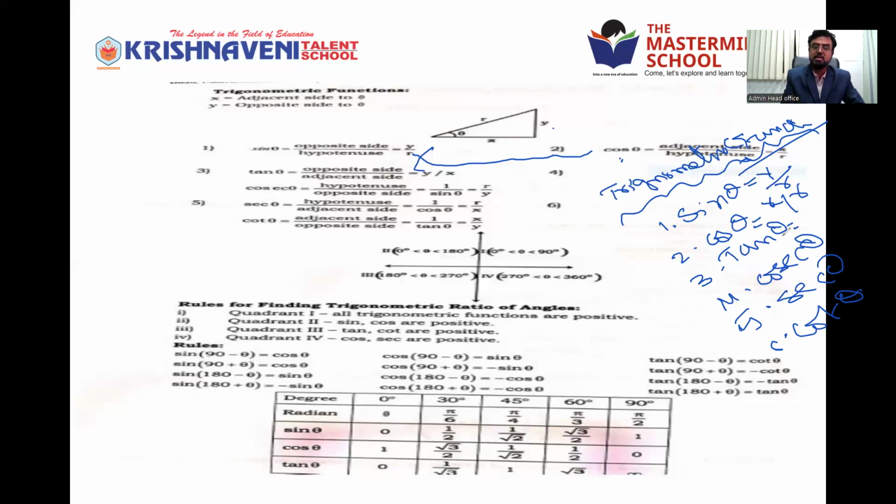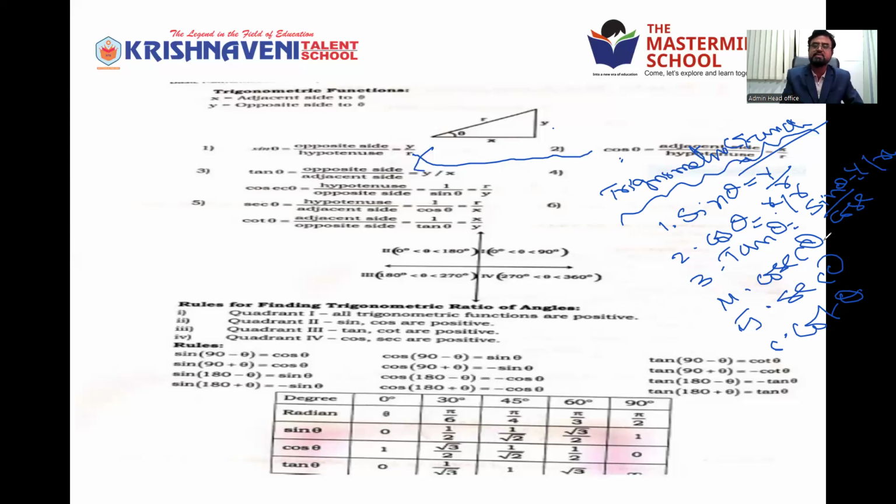Tan theta we can write as sin theta by cos theta, that is y by r by x by r. R will cancel, so we get tan theta as y by x.